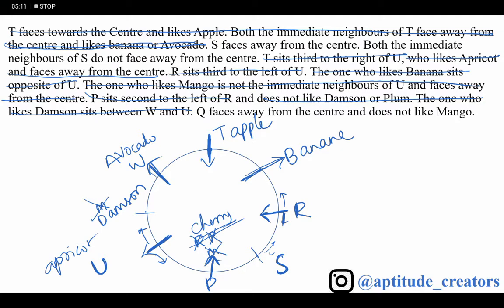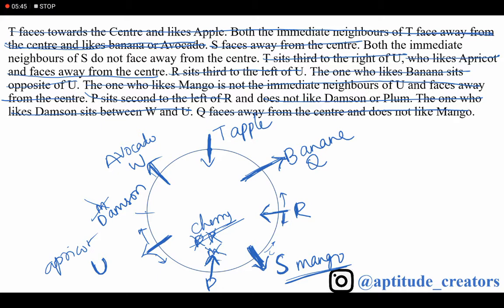Now, S faces away from the center, and both the immediate neighbors of S do not face away from the center. Q faces away from the center and does not like mango. This is nothing but Q likes banana. Next, does not like mango. That is nothing but here, left of the outside-facing one, that is nothing but S. S likes mango.